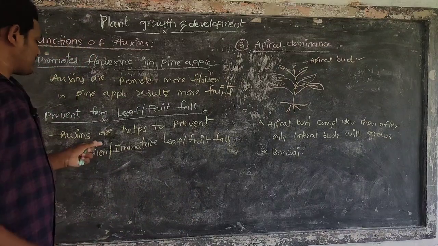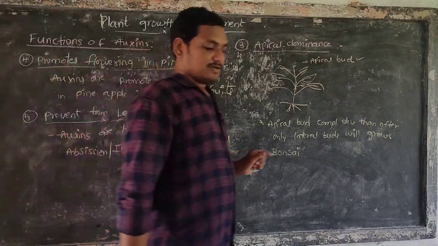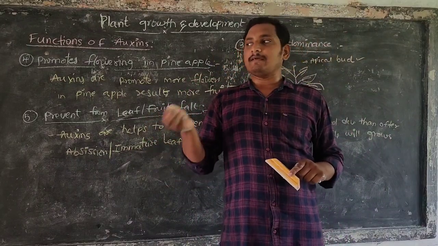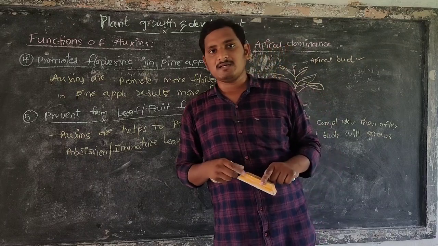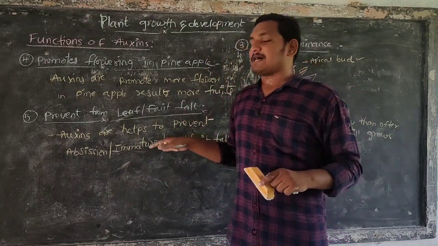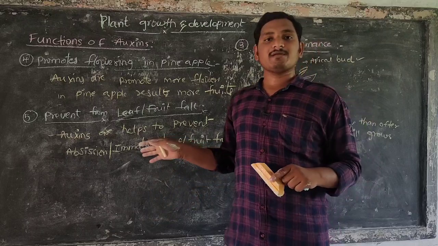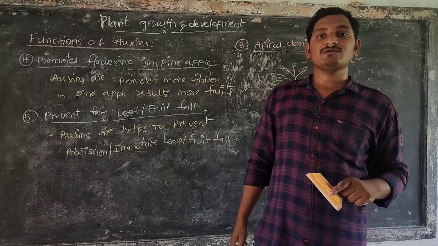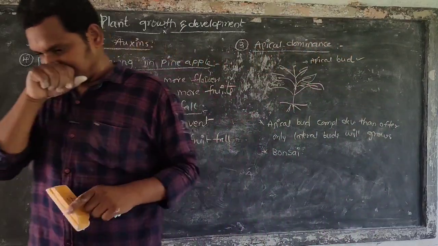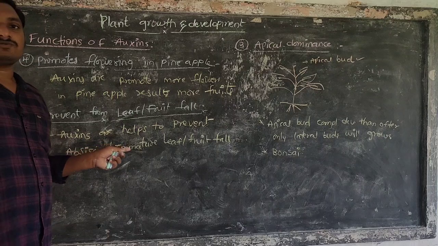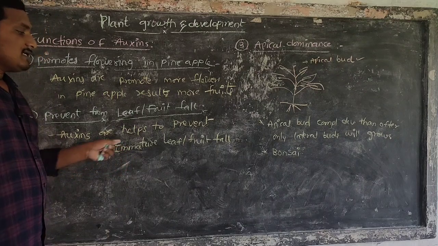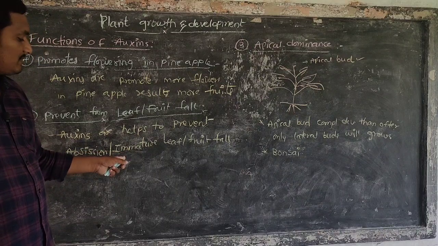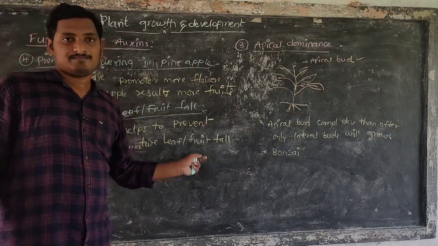It means, in some cases, normal flowers, immature flowers and immature fruits fall. That is abscission. This abscission is controlled when we spray auxins on the plant, which prevents fruit and leaf fall. Farmers spray auxins to prevent abscission, or immature leaf and fruit fall.